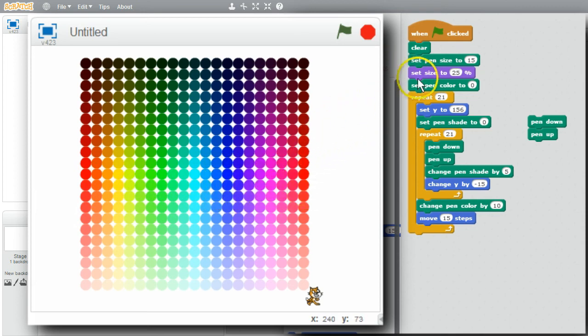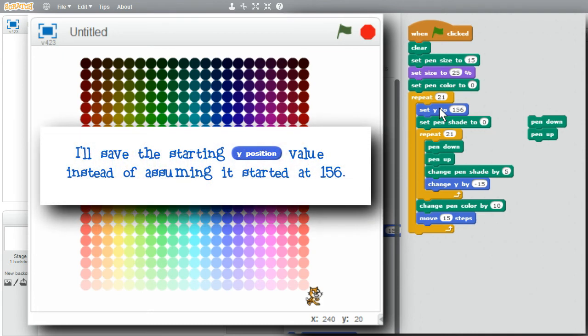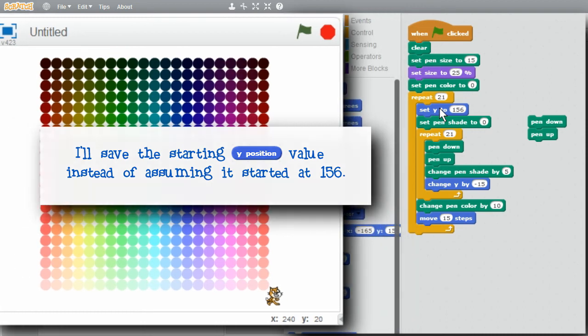Earlier I mentioned a little problem about using set Y to 156. The set Y assumes the cat is at 156 when the program starts. I'll make the program a little smarter. I can save the cat's Y position when the program starts, and use the saved value each time instead of assuming the cat started at 156.